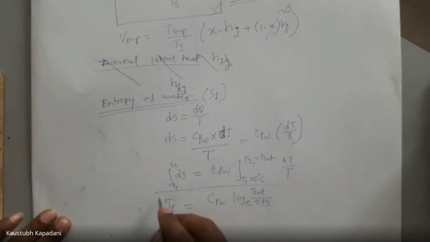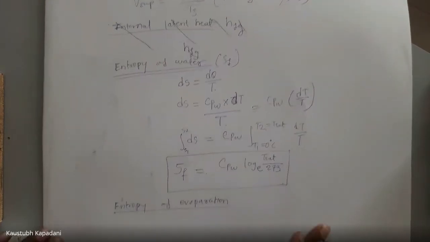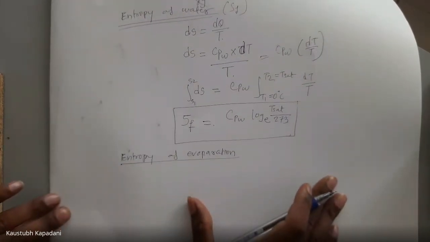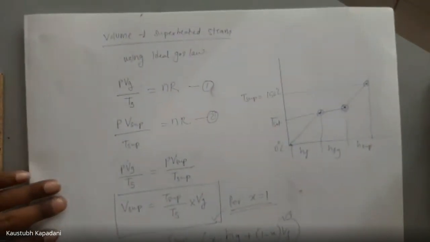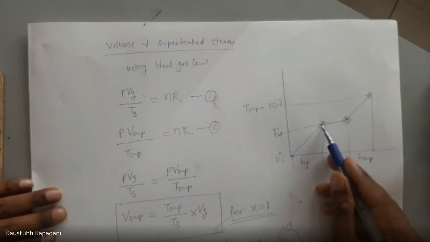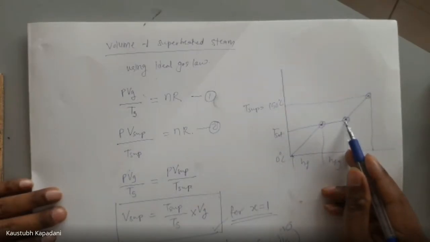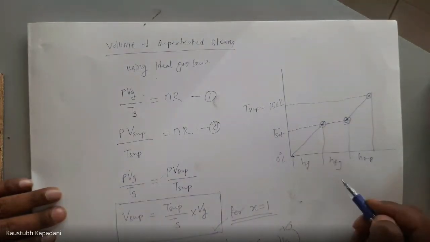Okay, so you have to remember this formula: entropy of evaporation. How to calculate the entropy of evaporation? Now here you can see the water will evaporate in this region, from this point to this point. And to evaporate the water, we have provided hfg amount of heat.